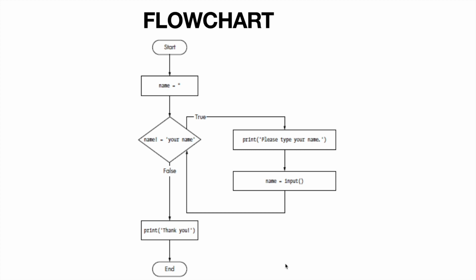You will give your name as the input. If name does not match the string your name, it keeps on looping. If it's false, that means name is equal to your name and your string matches, then only it will print thank you. This is the flowchart. So this is the annoying while loop.